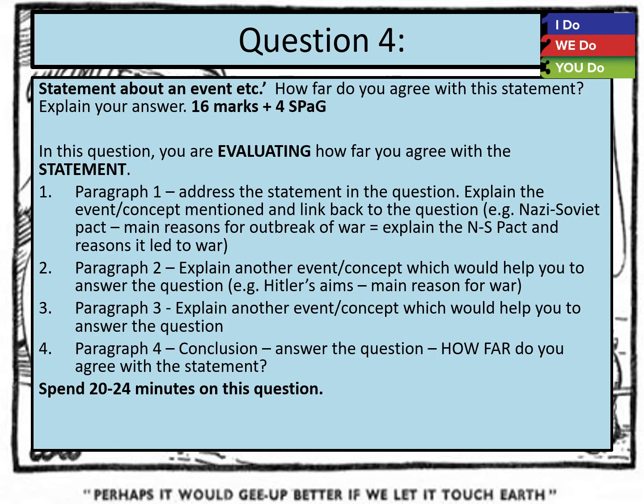If it was a question based on steps to World War II about the Nazi-Soviet pact and how that was the main reason for the outbreak of war, you'd be explaining that and the reasons it led to war. In paragraph 2, you do exactly the same thing, but you pick another one. If again it was a question about the Treaty of Versailles and the peacemakers, you've already dealt with Clemenceau, so in paragraph 2 you could deal with David Lloyd George or Woodrow Wilson. That's a really, really simple one to move on to.